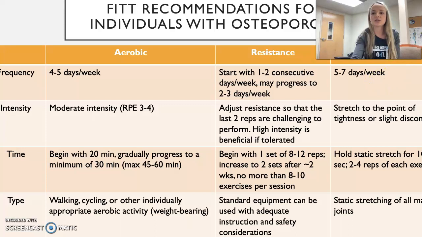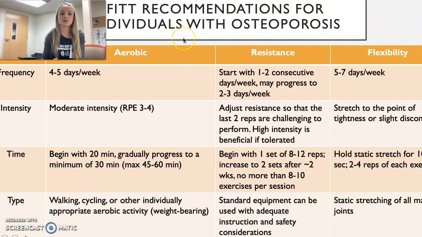And then when it comes to flexibility, 5 to 7 days a week. Flexibility is going to be very important for these individuals just because they might be super tight and compressed because of their bone density. You're going to want to stretch to the point of tightness or slight discomfort. You're going to hold a static stretch for 10 to 30 seconds and then do 2 to 4 reps of each exercise. For the general population, we usually only say to go through it 1 or 2 times. With this population, you want them to go through it a little bit more, again, just to make sure that they're not getting super tight. And then static stretching of all major joints is the type you want to do there for flexibility. So make sure you do every joint, especially those joints that might be greatly affected by their osteoporosis.